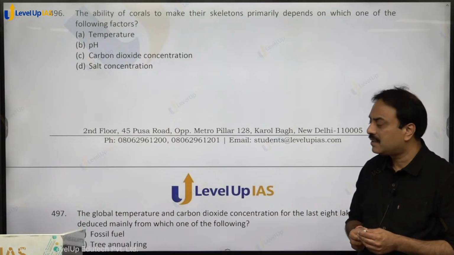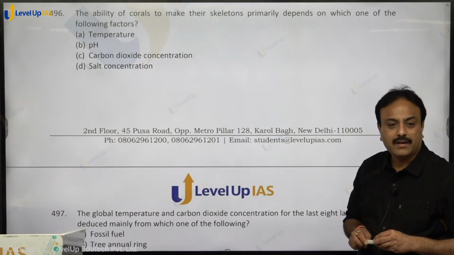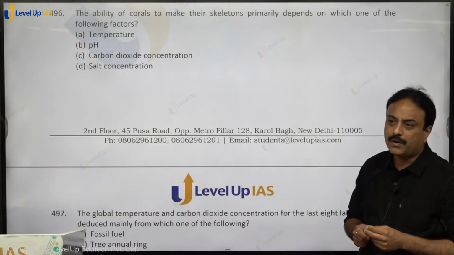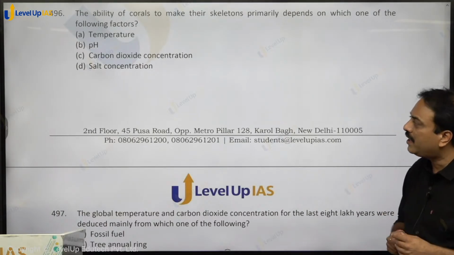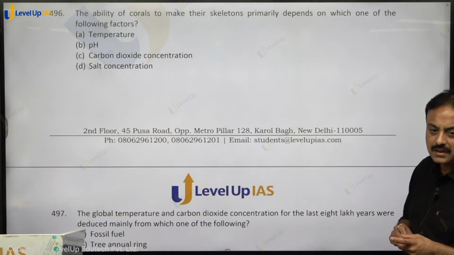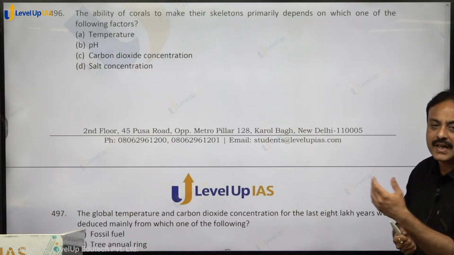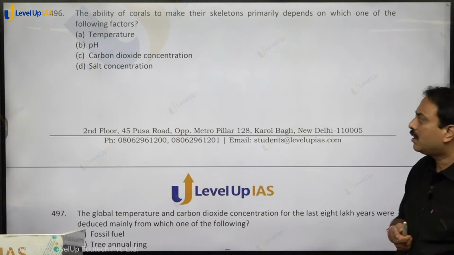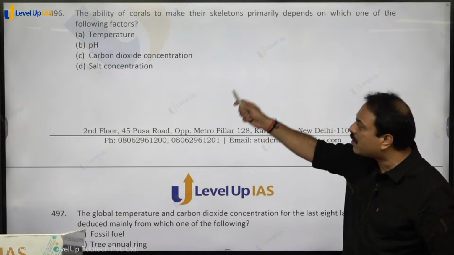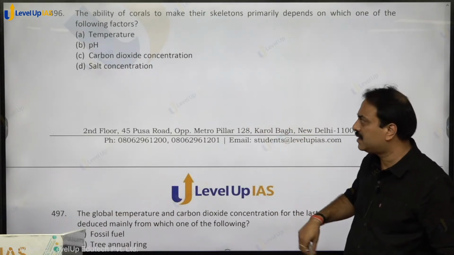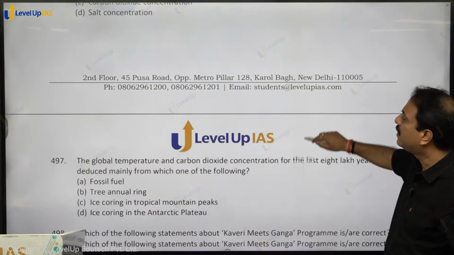It will be pH. pH value, whether the water is turning acidic or what is the level of alkalinity in the water level, that will decide the capacity of the coral to make skeletons. If the pH will change, the capacity of the coral to extract calcium from the oceanic water will be altered, right? So the most suiting answer is pH. ऐसे तो सबका कुछ ना कुछ फर्क पड़ेगा, right? pH, direct pH. Option B for boy.